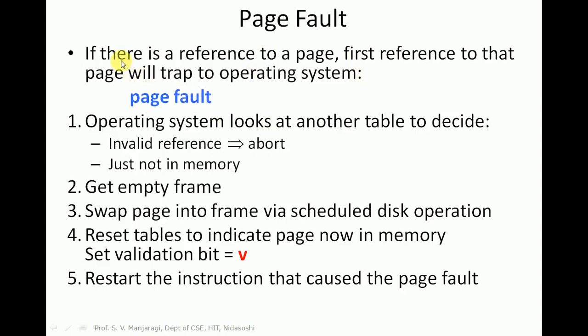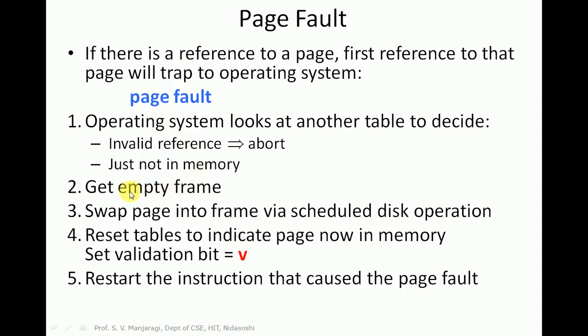So if there is a reference to a page, the first reference to that page will trap the operating system. The page is not there in the memory, so it is trapped to the operating system. That is called a page fault. Now the operating system looks at another table to decide on an invalid reference. If the corresponding entry in the page table is marked as I, then it is called an invalid reference and process execution will be aborted because it is not there in the memory.